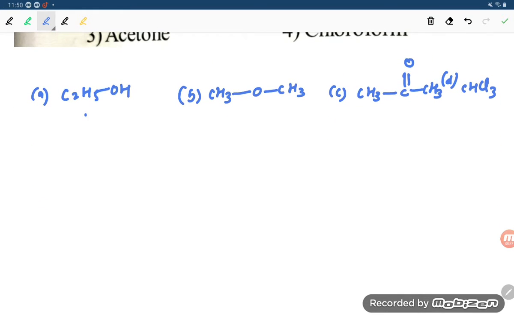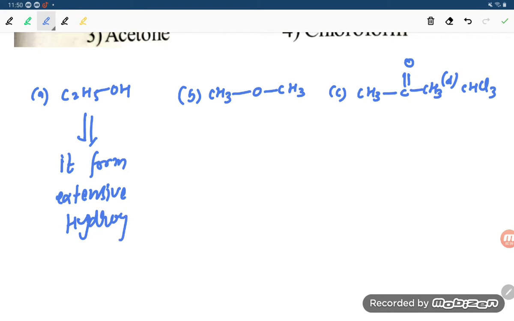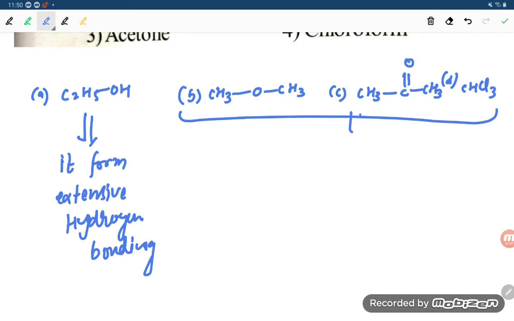This forms extensive hydrogen bonding. Extensive hydrogen bonding, okay students. And the other three have very little hydrogen bonding. Very less hydrogen bonding.